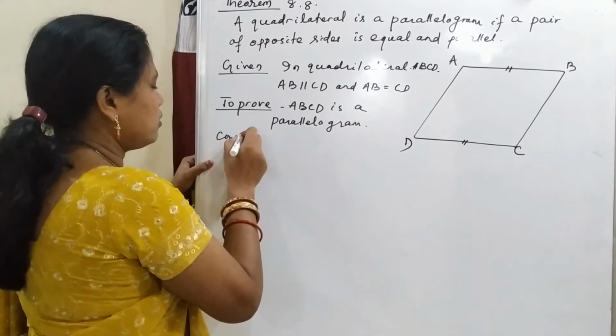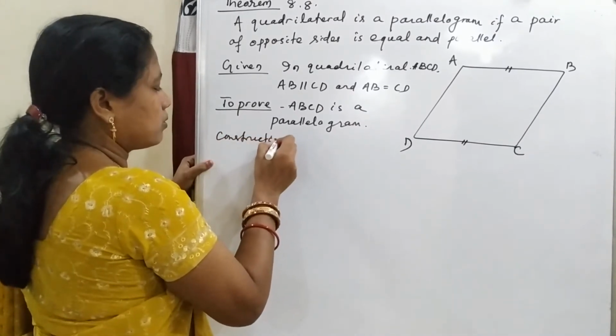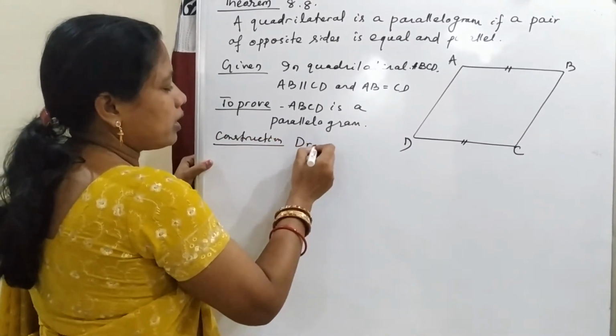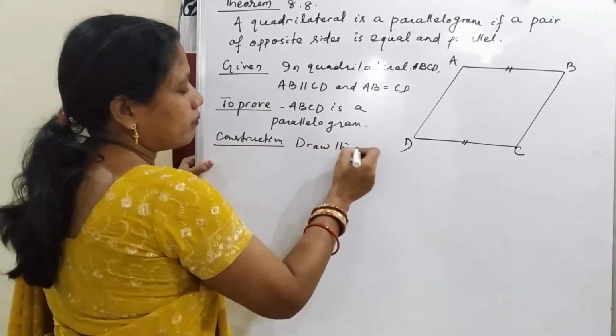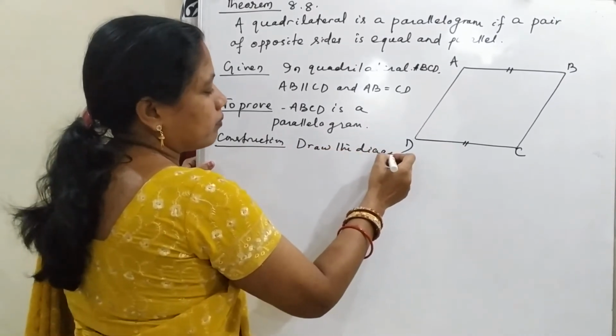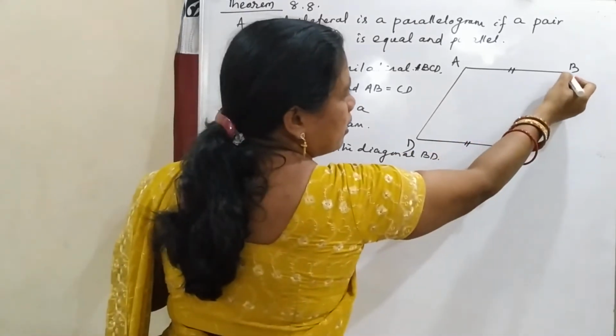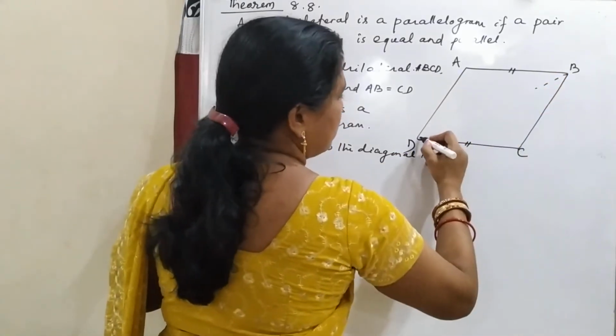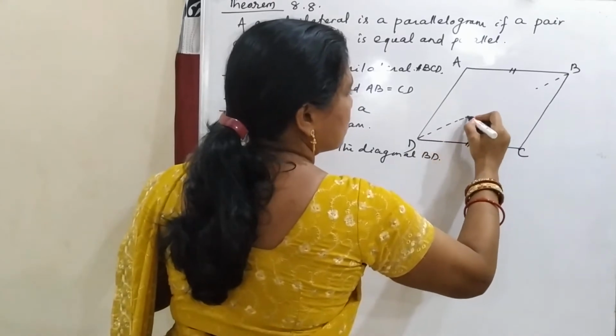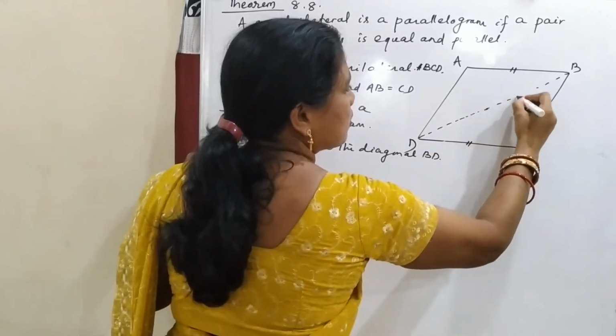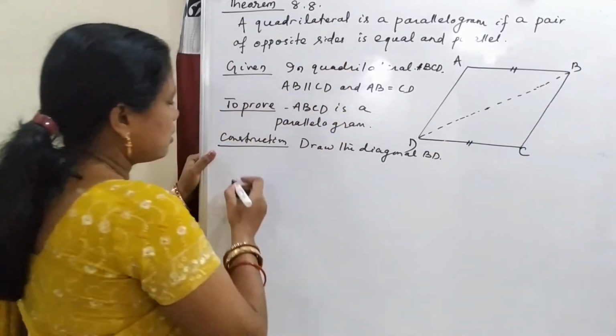Then construction: draw the diagonal BD. So I have to draw the diagonal BD here, like this. So then proof.